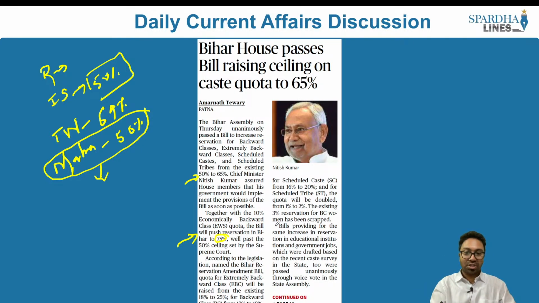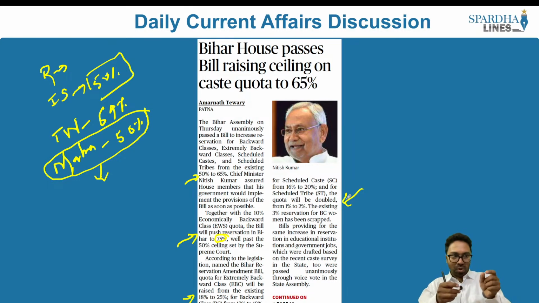According to the legislation named Bihar Reservation Amendment Bill, the quota for extremely backward classes will be raised from the existing 18% to 25%, backward classes from 12% to 18%, for scheduled castes from 16% to 20%, and for scheduled tribes, the quota will be doubled from 1% to 2%. The existing 3% reservation for backward class women has been scrapped.